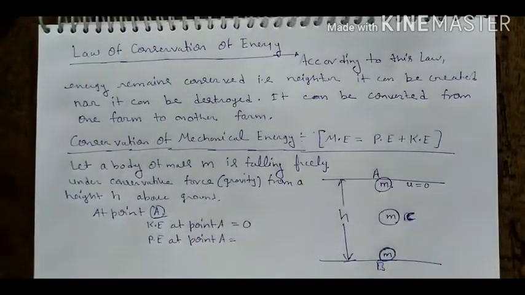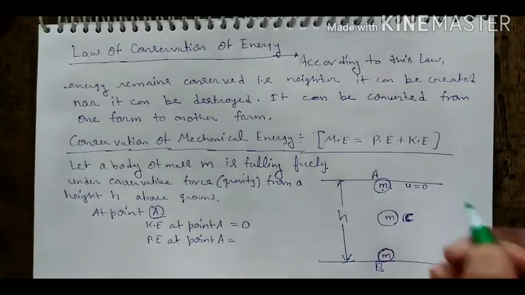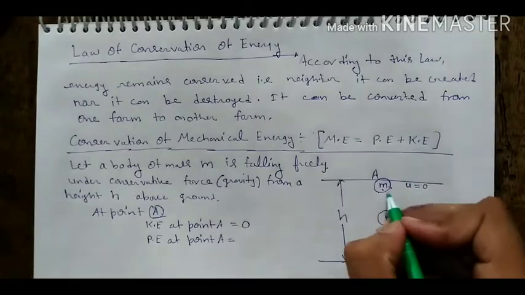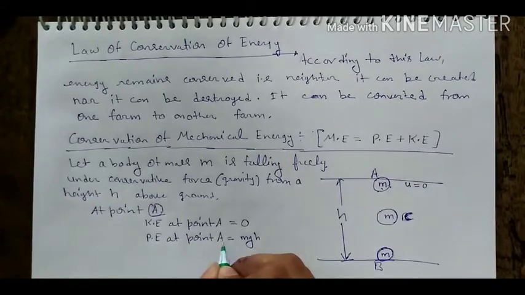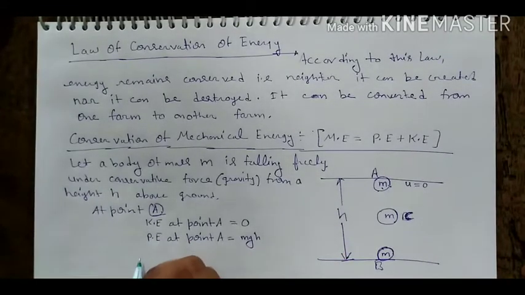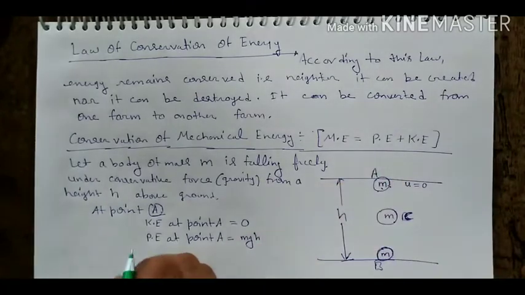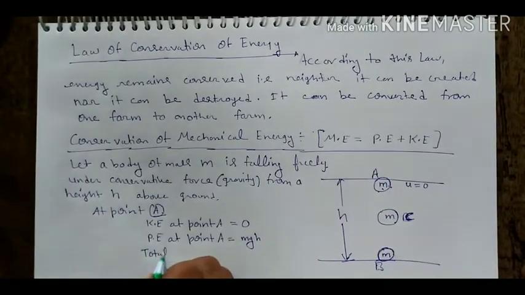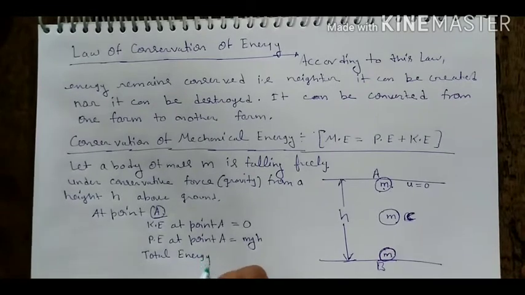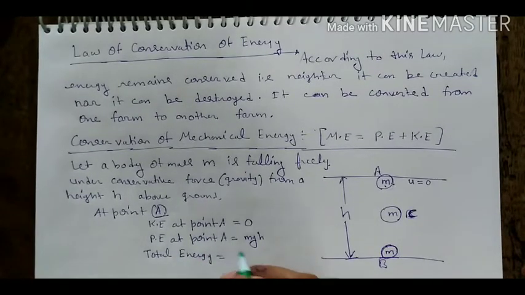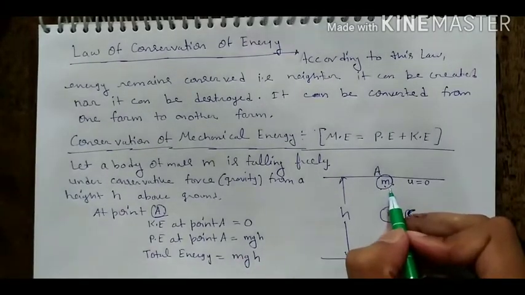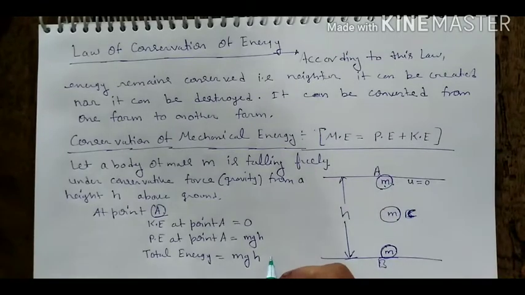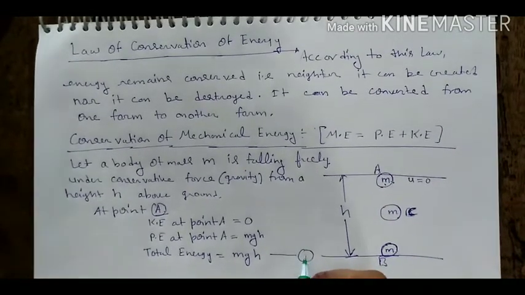We know that the formula of potential energy is mgh, weight of this body into height of this body. So the weight force is mg and the height is h. Potential energy at point A is mgh. Now total energy means mechanical energy, the sum of kinetic plus potential, which is mgh. It means the total energy of the body m at point A is mgh. We consider this as equation number one.